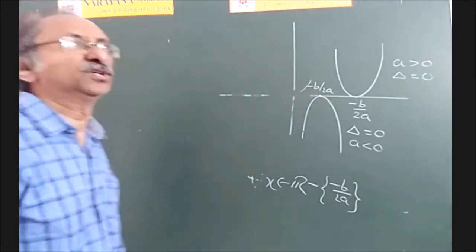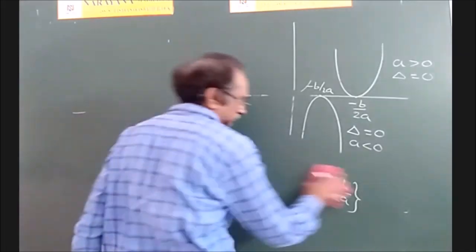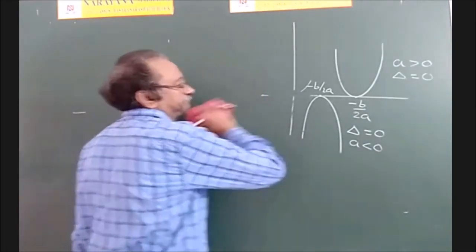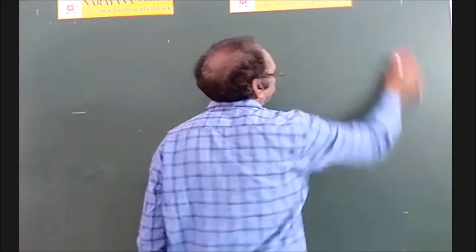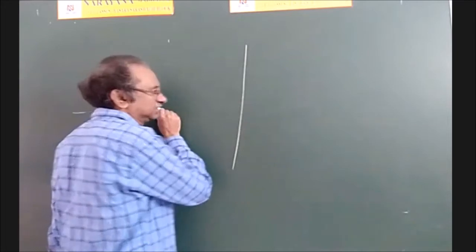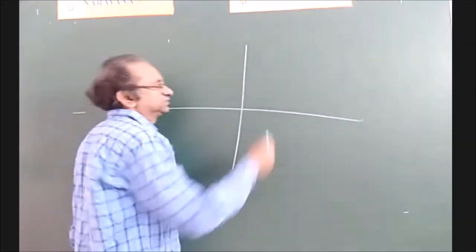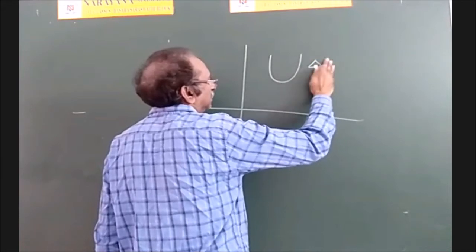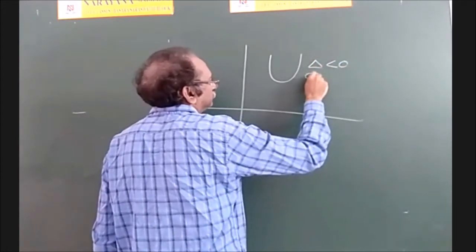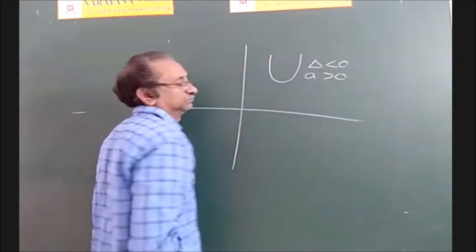See, so in these 2 points, what you observe is, you can write like this. In these 2 points, this one is delta less than 0, a greater than 0.